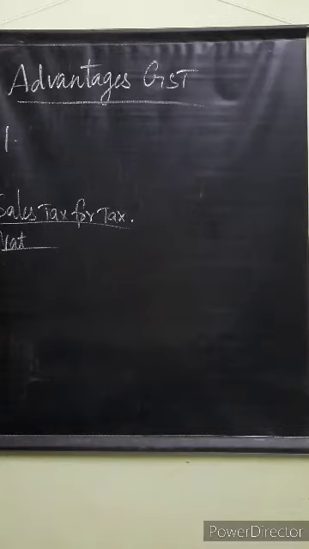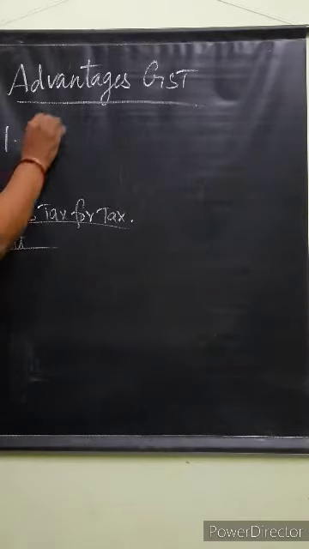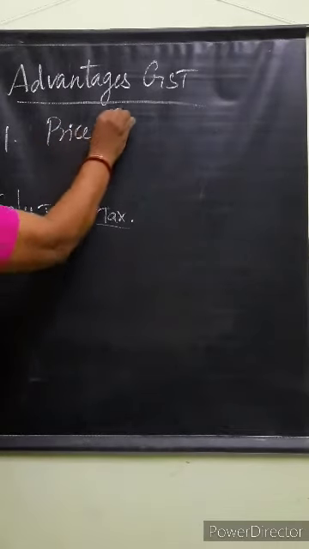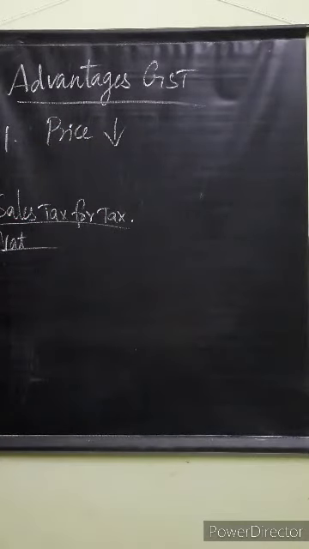It was multi-point, so at last the price will be increased. But here the price will decrease because they are levying the tax at only one point, that is on the final goods. In between there will be no tax.